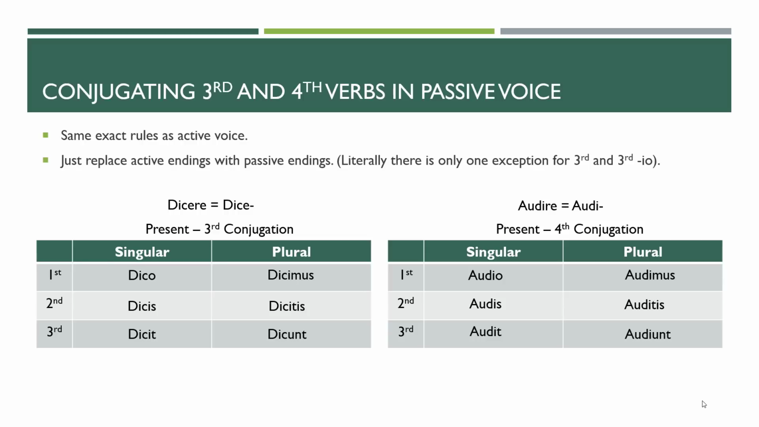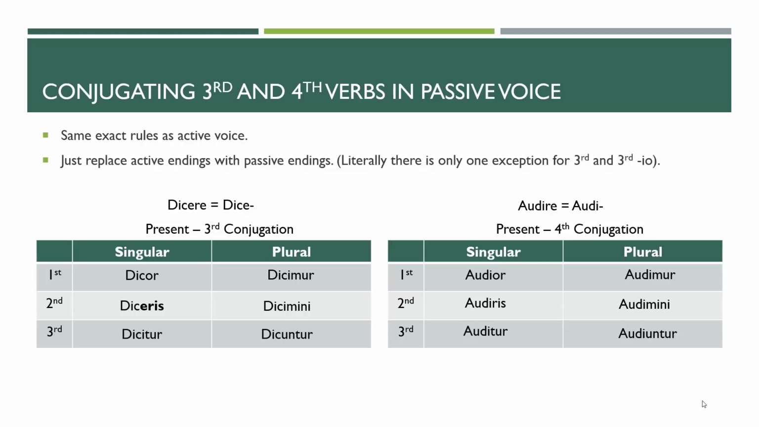And all you're really doing is replacing those active endings, o/m, s, t, mus, tis, nt, with the passive endings, r, ris, tur, mur, mini, ntur. There's only one exception to this rule, and it's in the present tense. So here we have loaded in the present tense in the active of dico and audio, the charts we just did. And if you look at all these charts, all we're doing is switching out the endings. Now for the one, dico or audio, you just add an R, you don't switch out the O for an R. But it's dicor, diceris, dicitur, dicimur, dicimini, dicuntur, and audior, audiris, auditur, audimur, audimini, audiuntur.